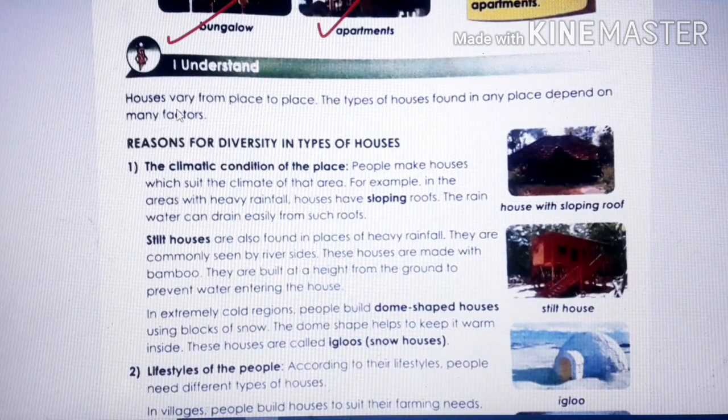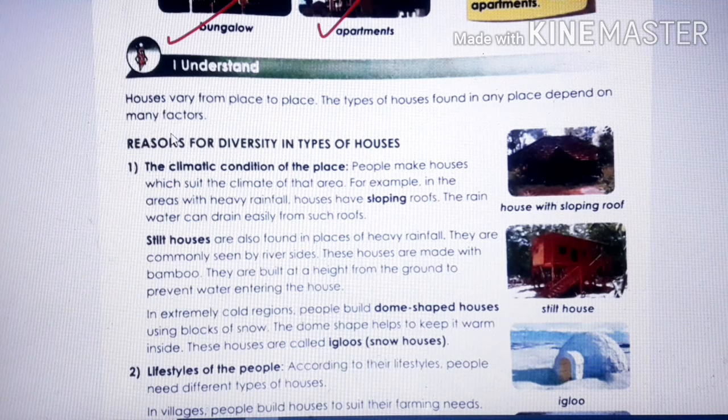Next, houses vary, that is, they differ from place to place. The types of houses found in any place depend on many factors. In different places there are different types of houses. If you go to Shillong, you will see small houses with small rooms. If you see Guwahati, there are apartment buildings. Have you seen apartment buildings in Shillong? Very few, if at all. The houses which are made depend on the place. Clear? We are going to study about this in our next class.